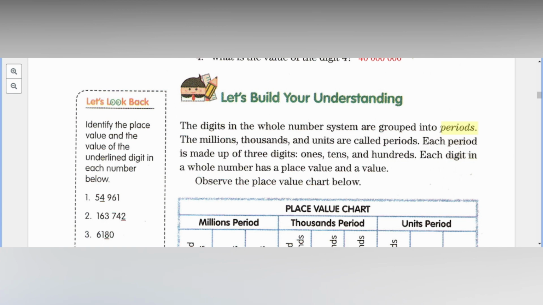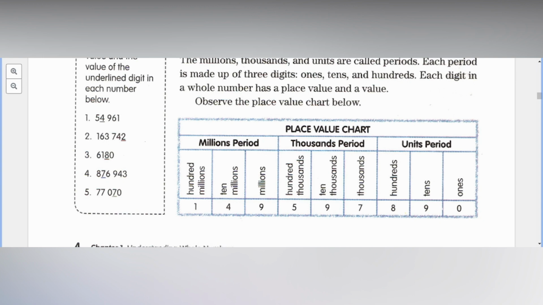Periods. Very good. So the millions, thousands, and units are called periods. Each period is made up of 3 digits: ones, tens, and hundreds. Each digit in a whole number has a place value and a value. Remember this, our place value chart. We have the millions period, the thousands period, and the units period. Each period has ones, tens, hundreds.